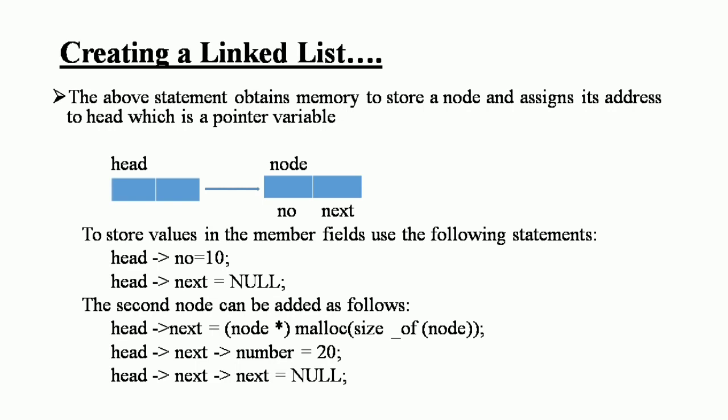A function to insert a new node at the beginning of the linked list: void add_beginning(struct node *q, int number). Open the curly brace, struct node *temp. Comment: add a new node. You are adding a new node. temp = malloc(sizeof(struct node)).